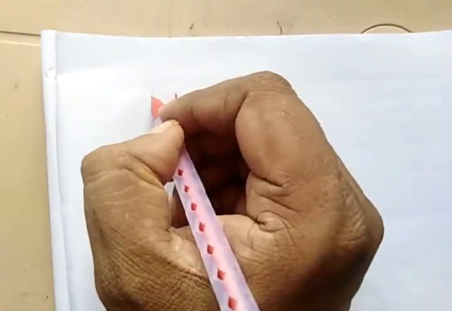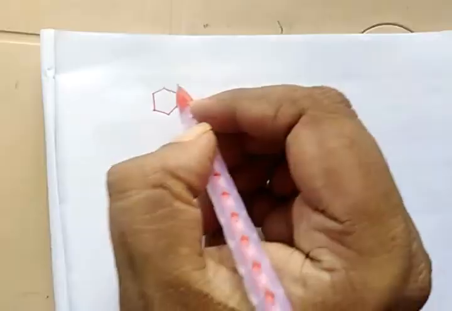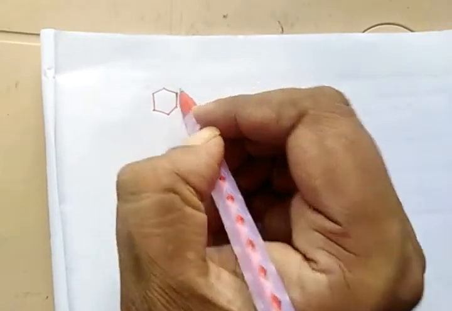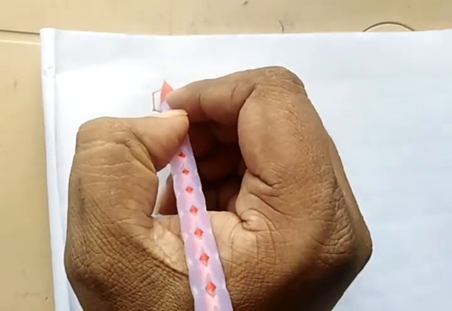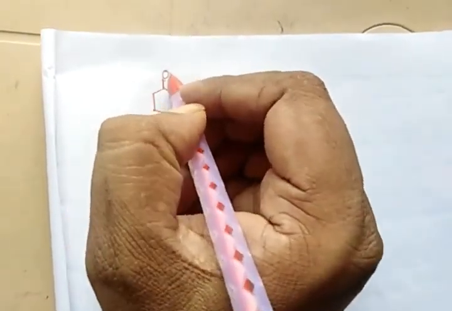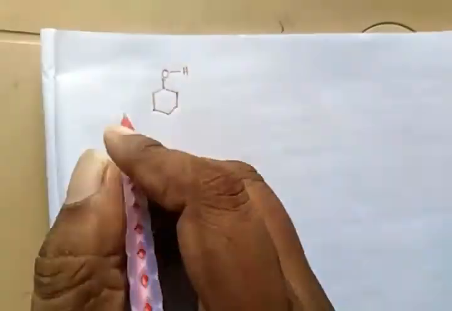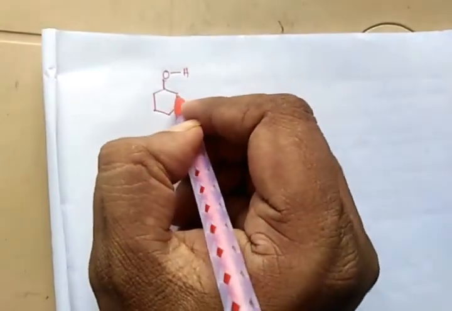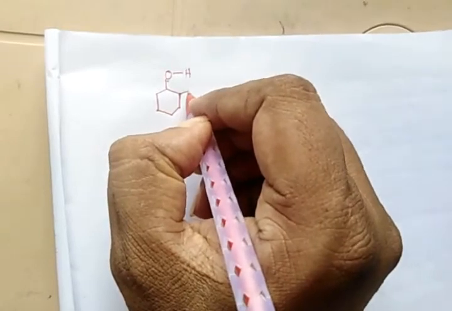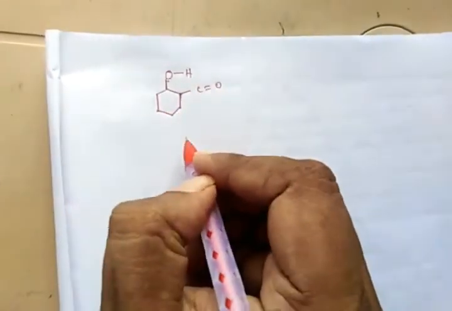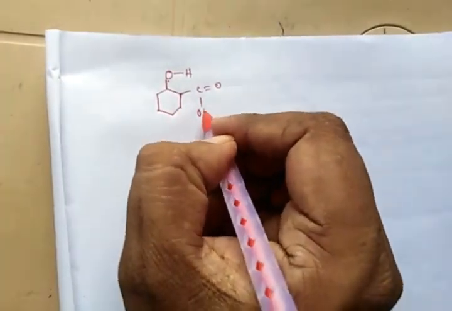Okay, salicylic acid, what is the formula? Here we have an OH group, and the OH group is here. They are ortho to each other. And here is C double bond OH.